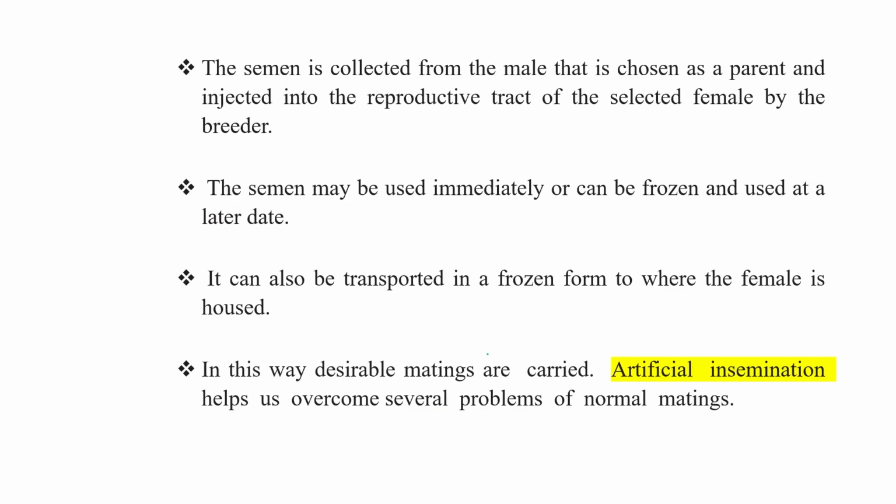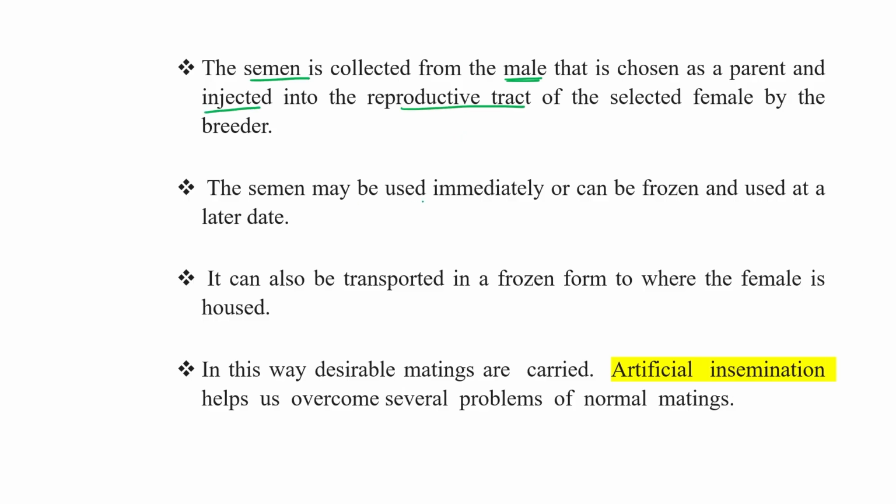In artificial insemination, semen is collected from the male that is chosen as a parent and injected directly into the reproductive tract of the selected female by the breeder.